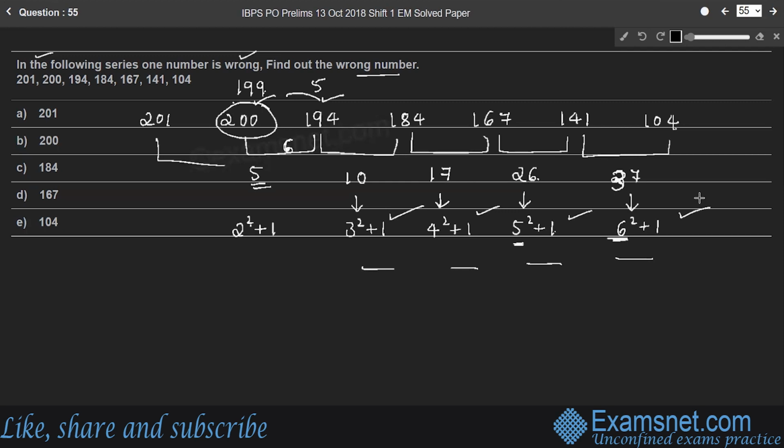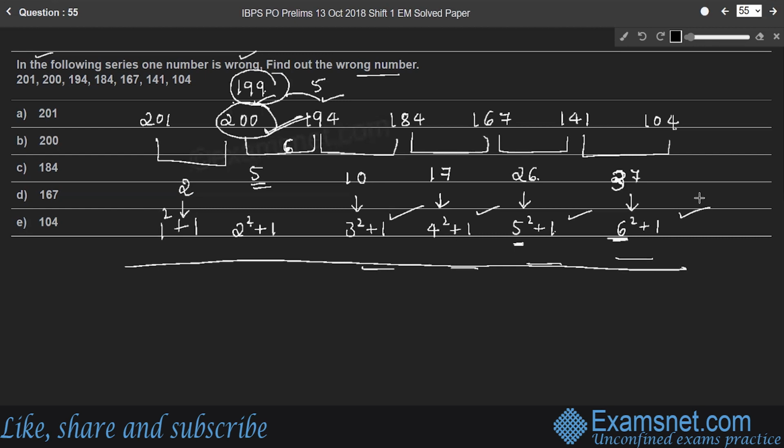Look at the difference between the first two numbers, 199 and 201. Just to verify the rule, the difference is 2, where 2 is 1 squared plus 1, so the condition is satisfied here. Therefore, the wrong number is 200, which should be replaced by 199. Therefore, option B is the wrong number.